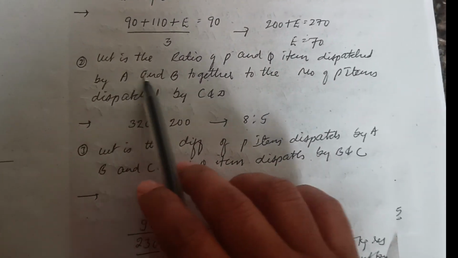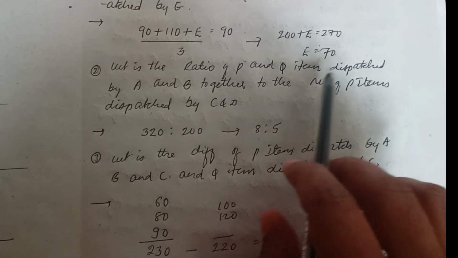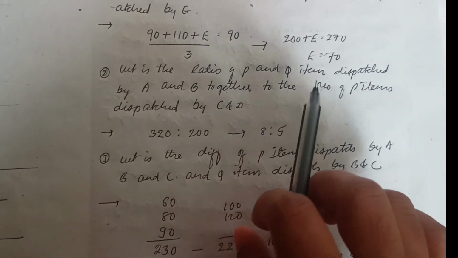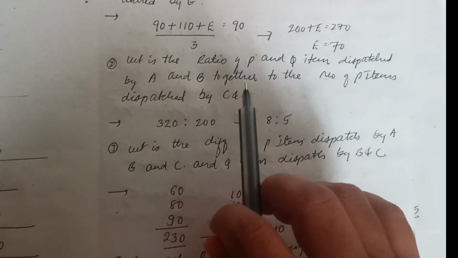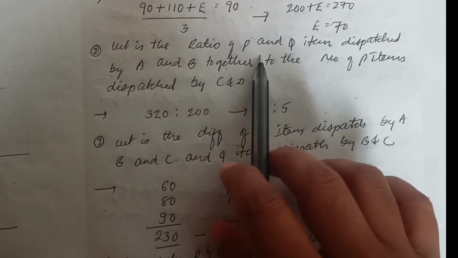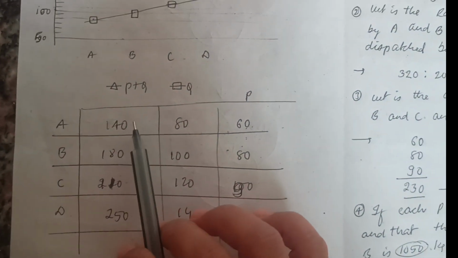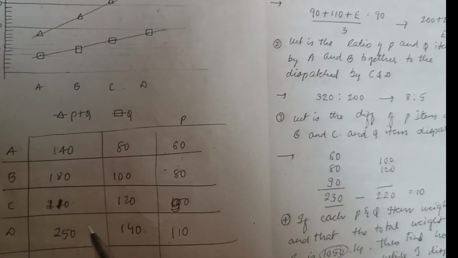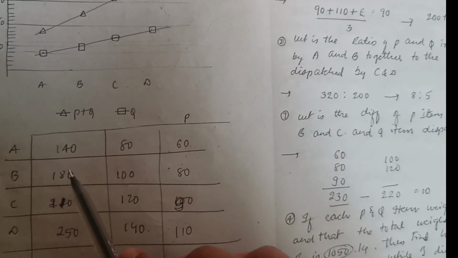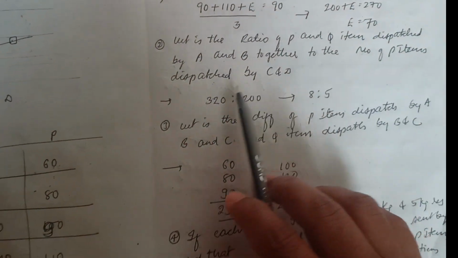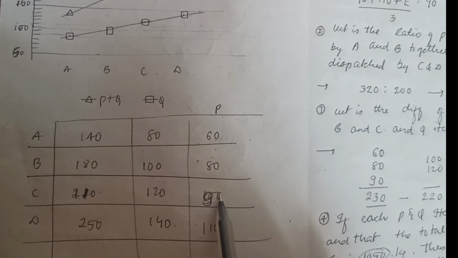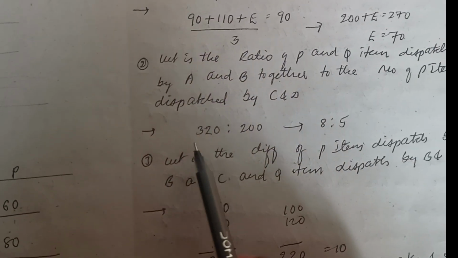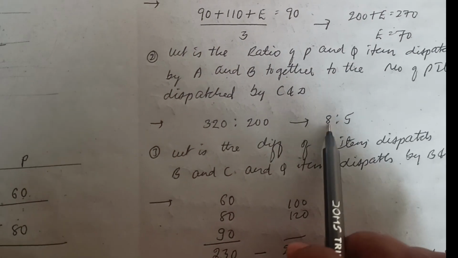Then what is the ratio of the P and Q items dispatched by A and B together to the number of P items dispatched by C and D? The P and Q items by A and B together is 140 plus 180, which will be equal to 320, is to the total number of P items dispatched by C and D. P items dispatched by C and D will be 200. This is 320 is to 200, which will be 8 is to 5.